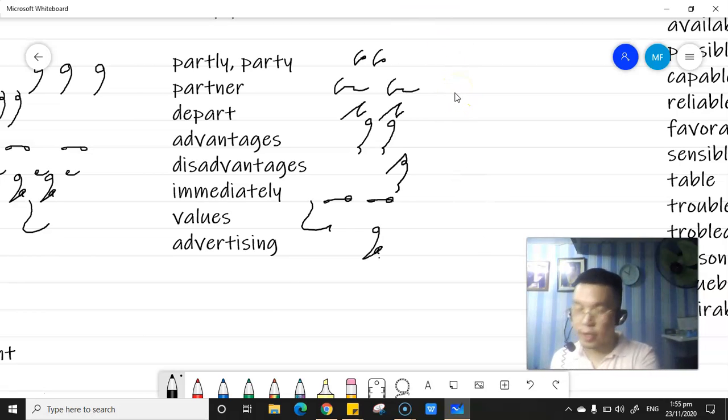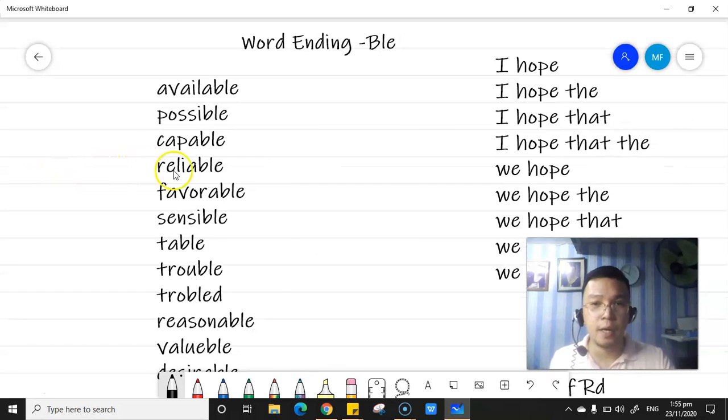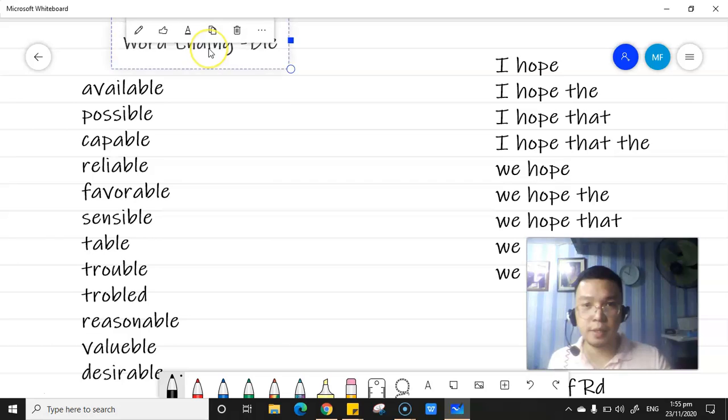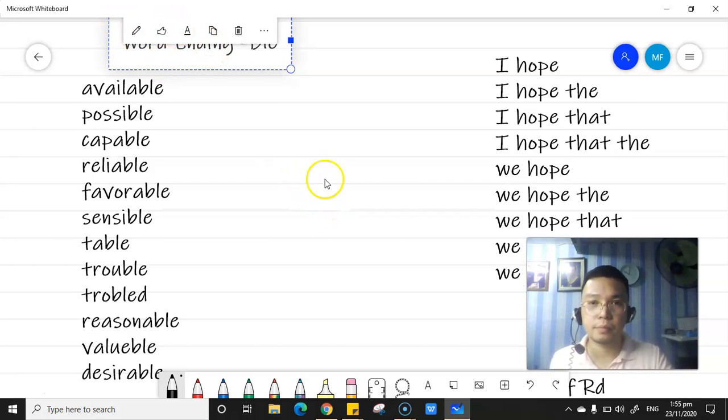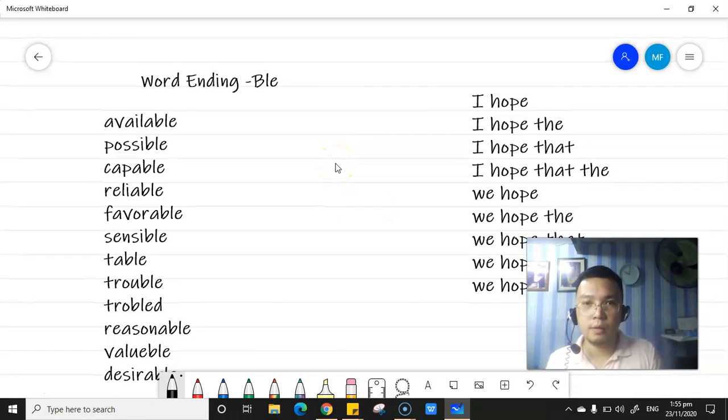So let's proceed with the word ending ball. Okay, so the word ending ball is represented by a base symbol or a joined B symbol. Okay, word ending ball is represented by a joined B symbol, class.